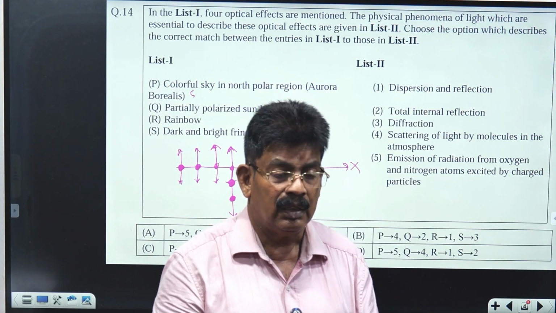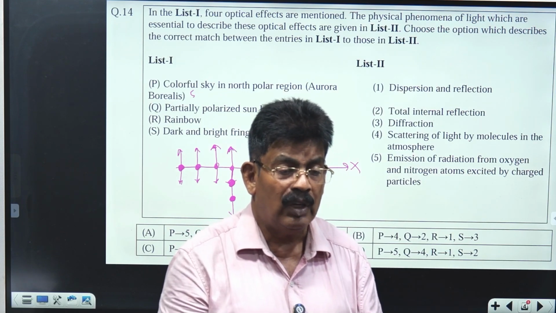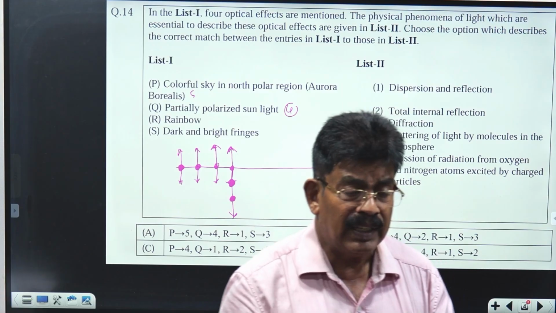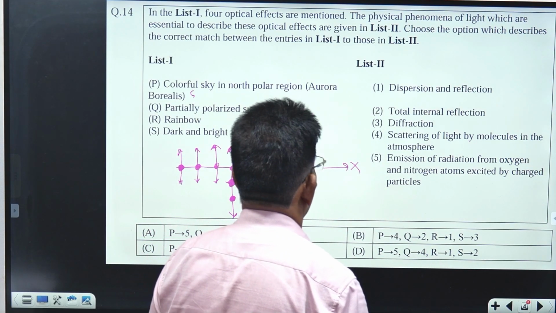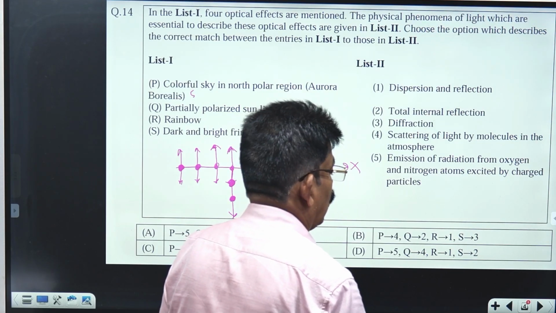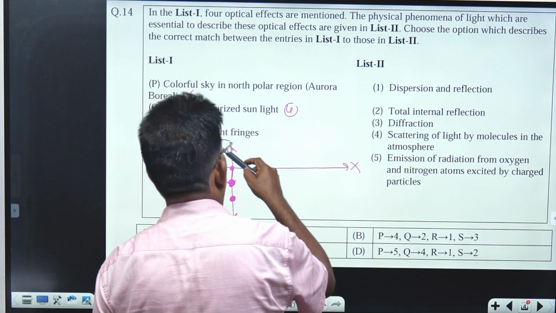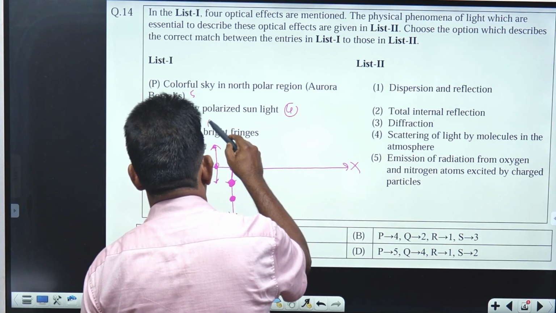As a result, the different colors are separated and appear in the form of a bow. So the reason for rainbow formation is dispersion followed by refraction and internal reflection. So the answer for R is 1.